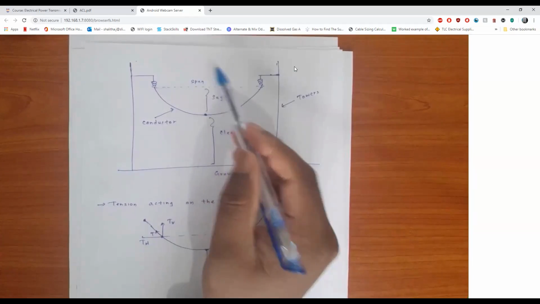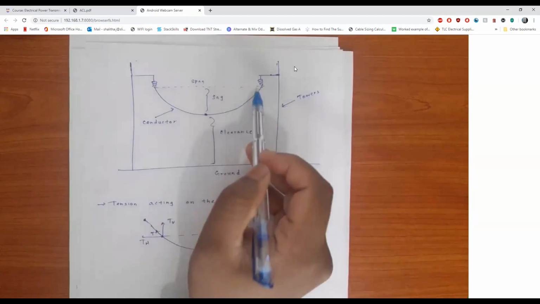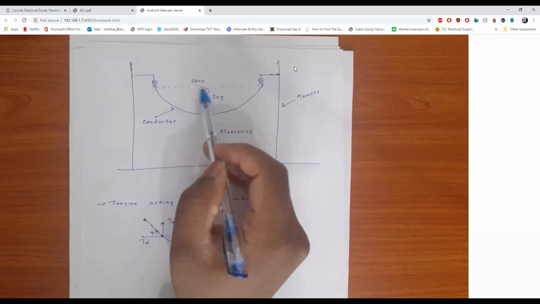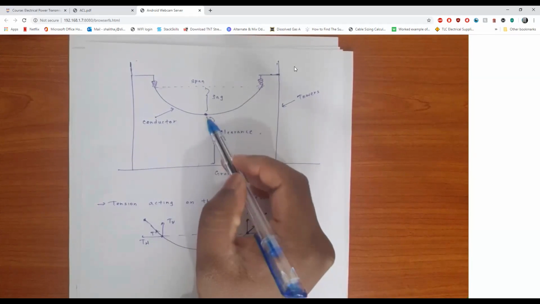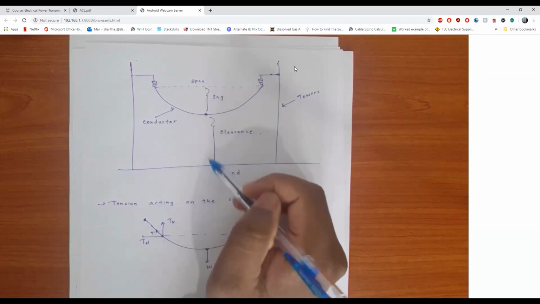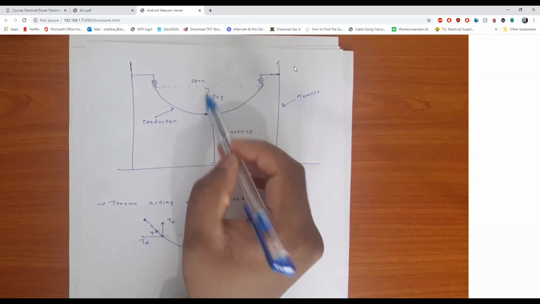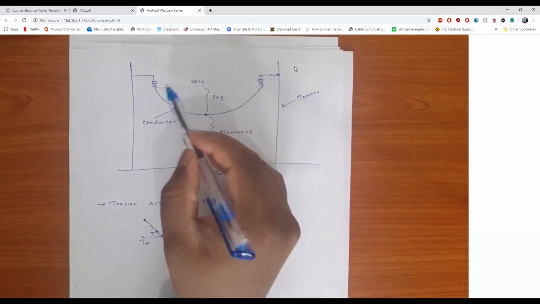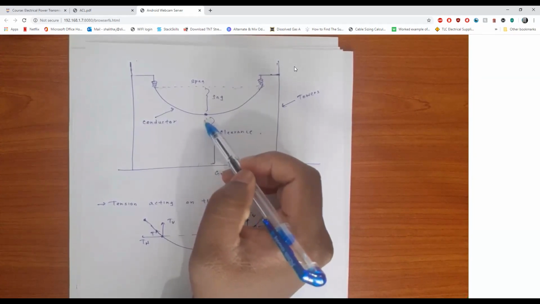The distance between two towers is called the span. The clearance is the distance between the lowest point of the conductor and the ground. And sag is the distance between this imaginary span line and the lowest point of the conductor.